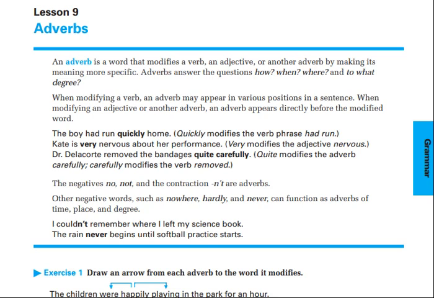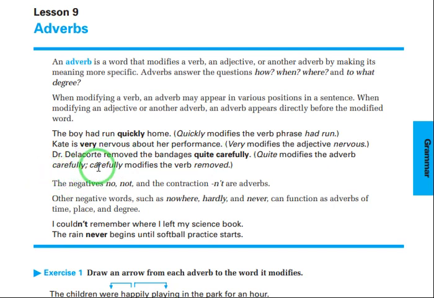As for adverbs, you all know that adverbs modify verbs, adjectives, or other adverbs by making the meaning more specific. Adverbs answer the questions how, when, and where, and to what degree, actually. When modifying a verb, an adverb may appear in various positions in the sentence. It may be at the beginning, in the middle, or in the end of the sentence. For example, the boy had run quickly home. Kate is very nervous about her performance. Here, very modifies the adjective nervous.